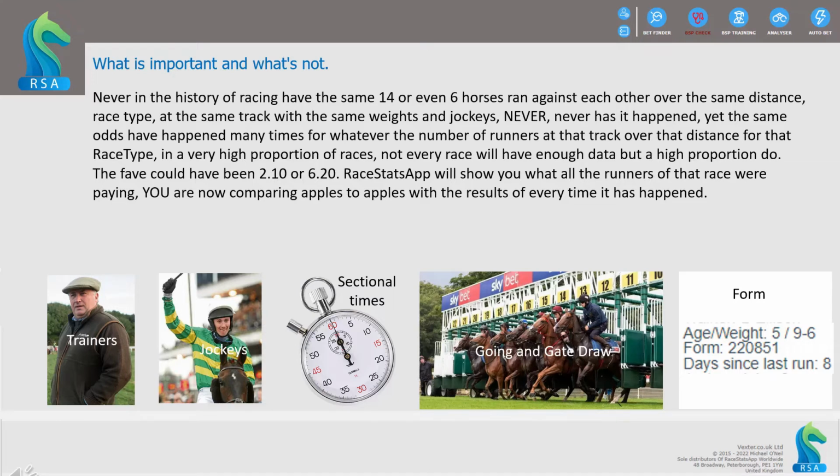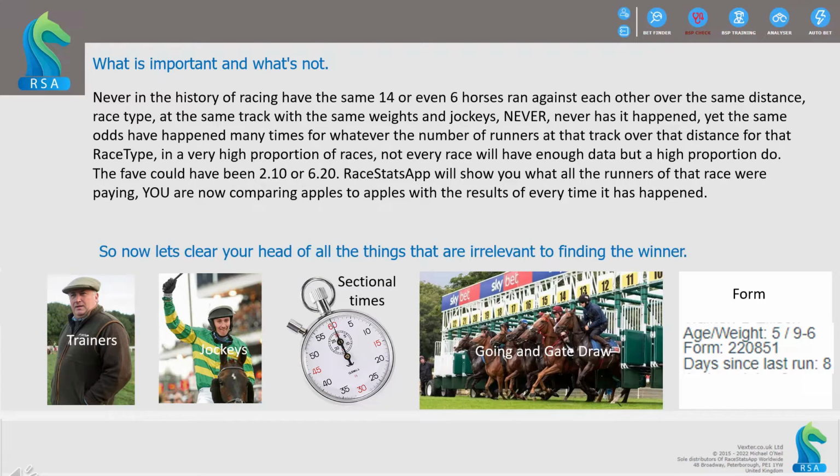The fave could have been 2.1 or 6.2. RaceStats app will show you what all the runners of that race were paying. You are now comparing apples to apples with the results of every time it has happened. So let's clear your head of all those things that are irrelevant in finding a winner.